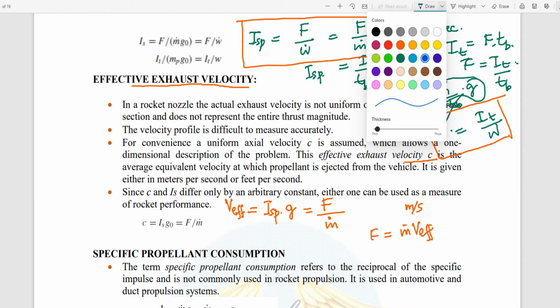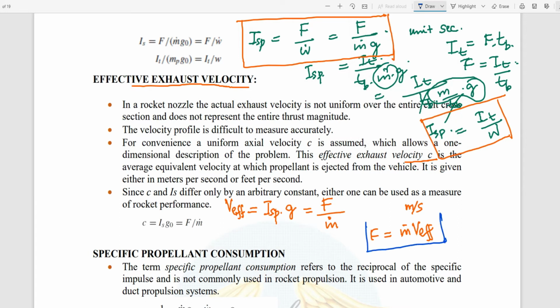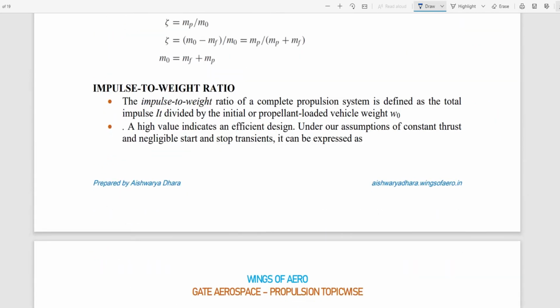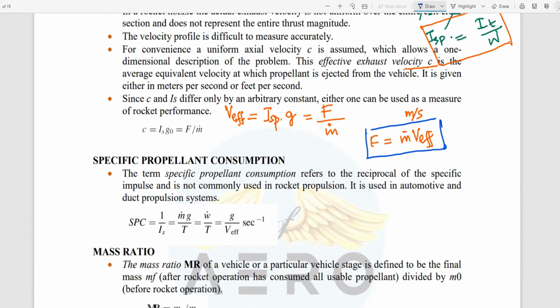Did you get it? Shall I move to next? Yes. Okay. Next is specific propellant consumption.